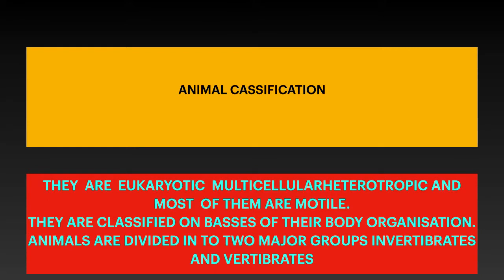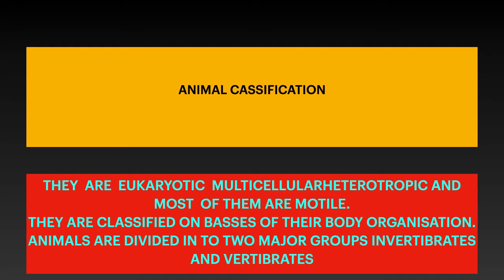Now coming to animal classification, basically the characteristics which we are going to see in animals are eukaryotic, multicellular, heterotrophic. That means eukaryotic, the cell possesses a true nucleus. Multicellular, the organisms have more than one cell, and these are heterotrophic. Animals cannot synthesize their own food. They depend upon other living organisms for their food. Hence, we are going to call them heterotrophic organisms.